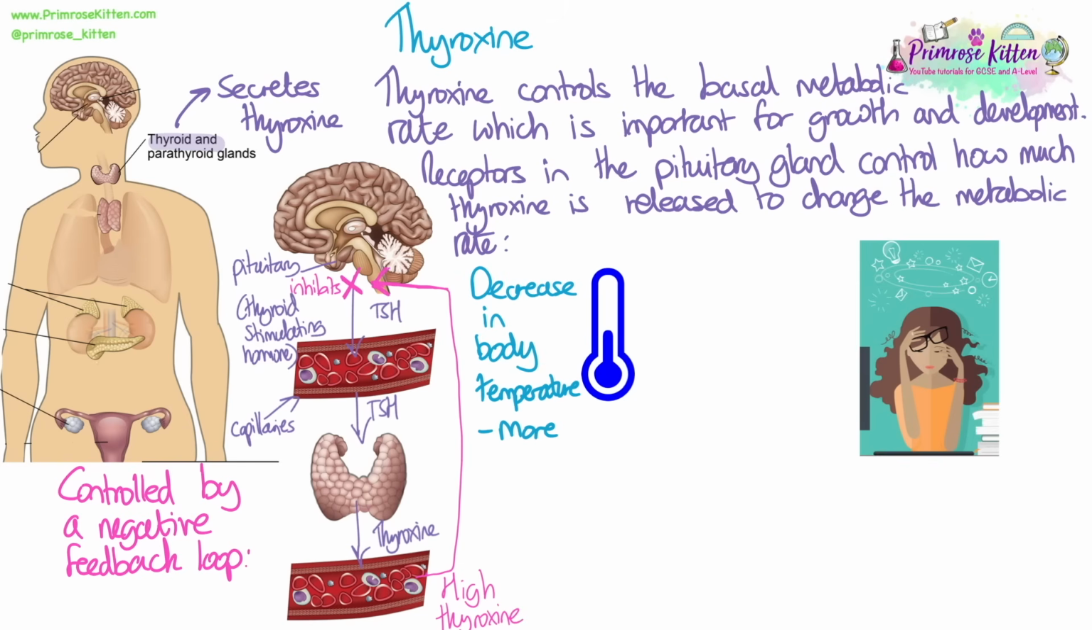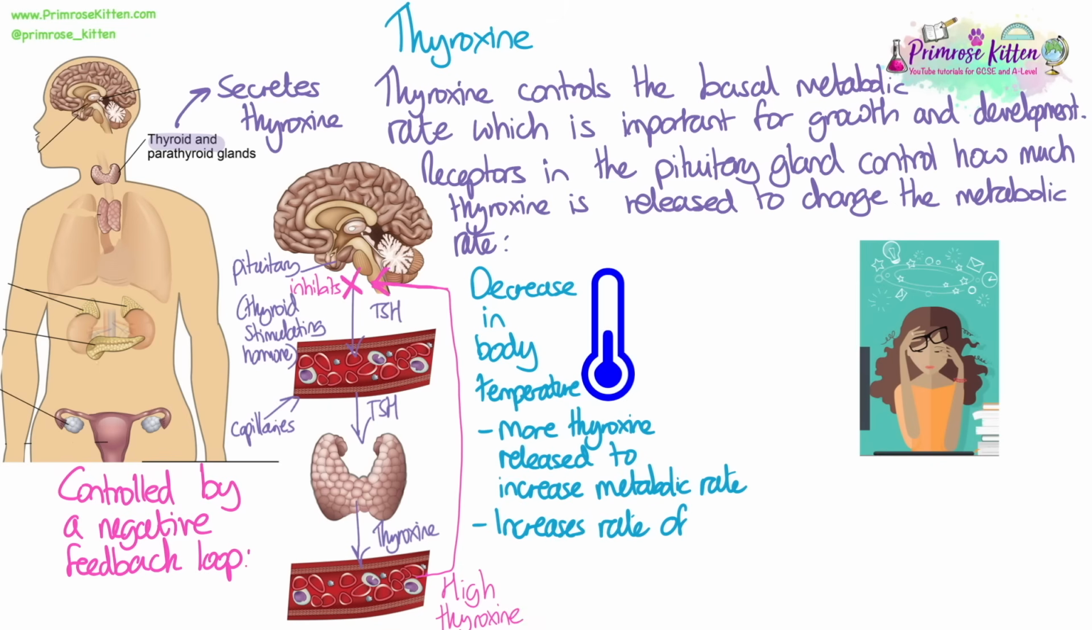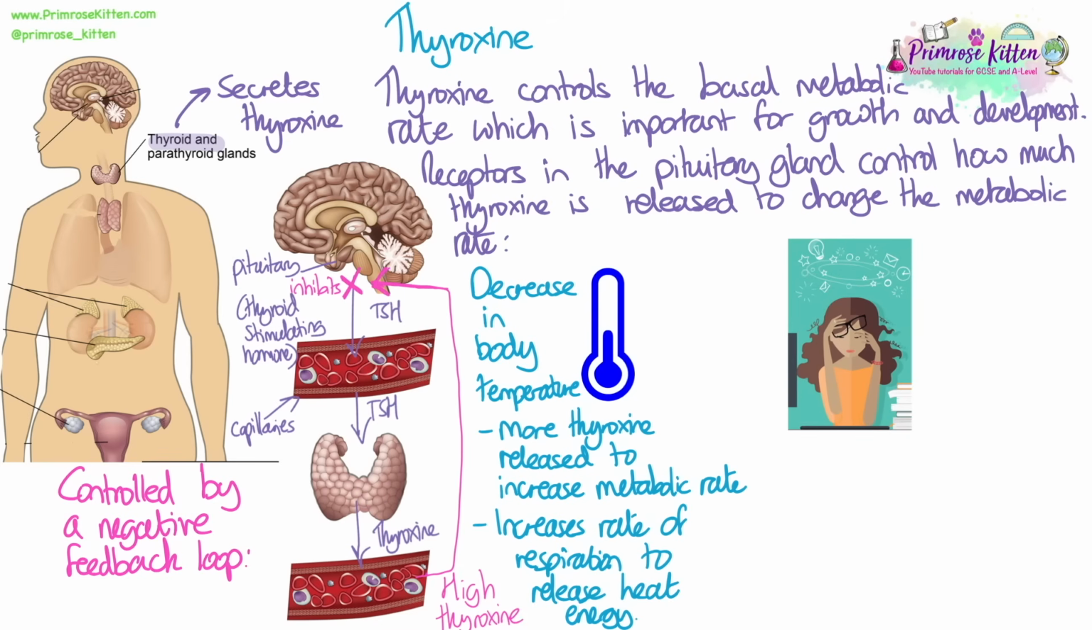One example is when the body temperature decreases. The pituitary gland receptors detect this and release more TSH in order to increase thyroxine released into the blood, and this increases the metabolic rate. Increasing the metabolic rate increases the rate of respiration to release heat energy in order to help increase the body temperature. Another time when the pituitary gland will affect the thyroxine production is when stress levels increase.